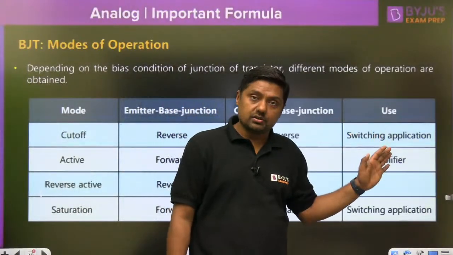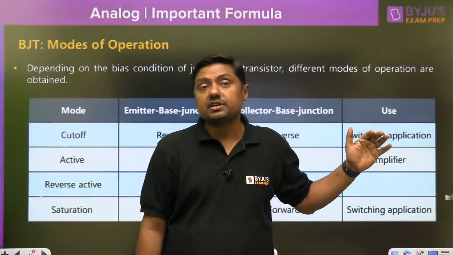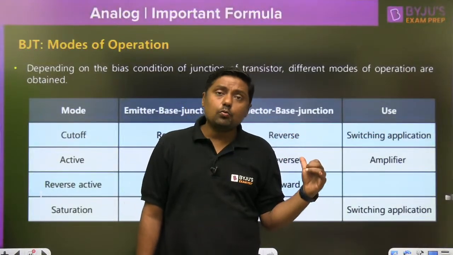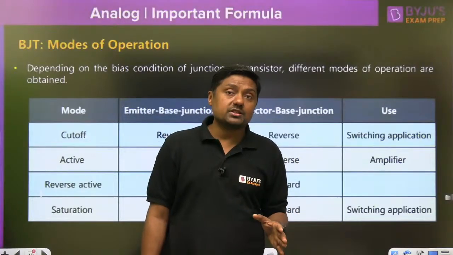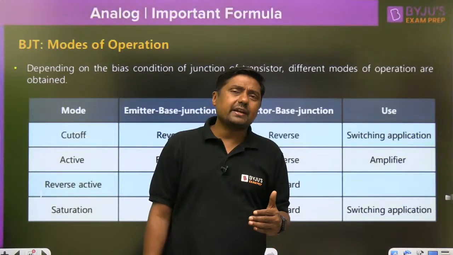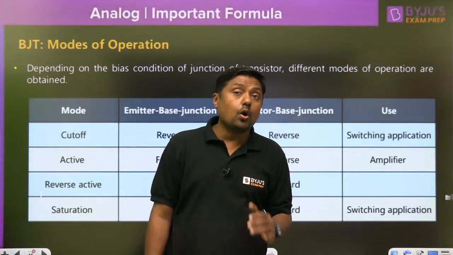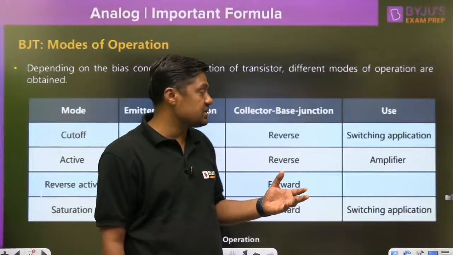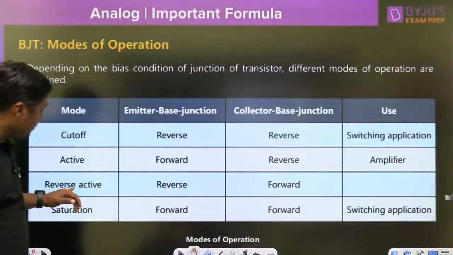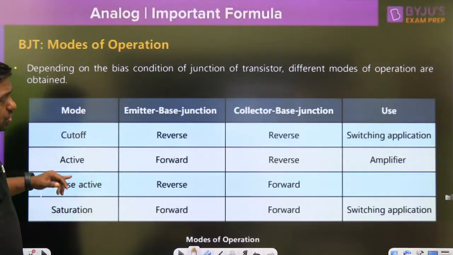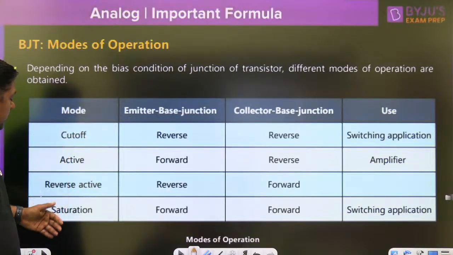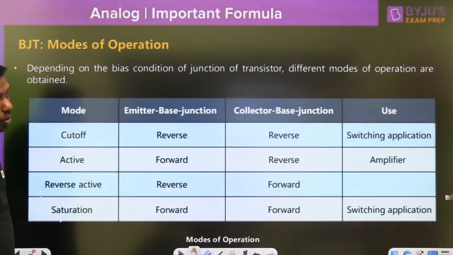Cutoff and saturation, that is the extreme ends of the characteristics, are used for switching action. Normal active mode is used for amplification of the signal, and reverse active mode is rarely used, for low amplification. If in some cases low amplification is required, then reverse active mode is used, a rarely used mode of operation. So that is the cutoff, active, reverse active, and saturation modes. These are the different modes.